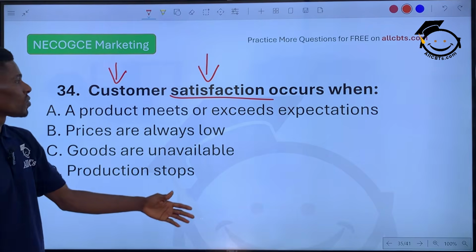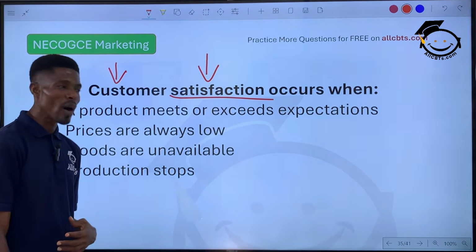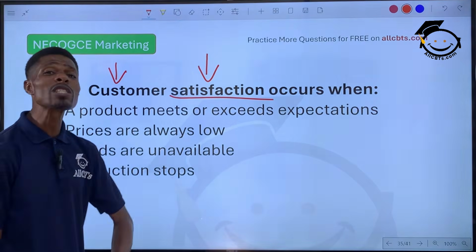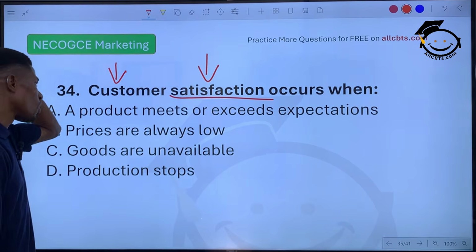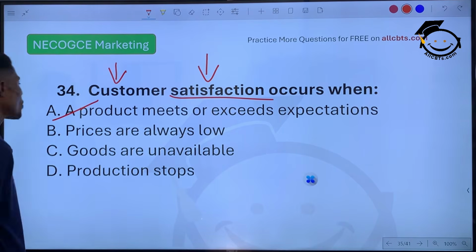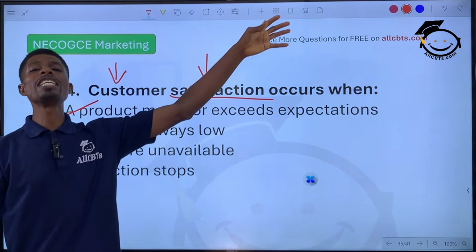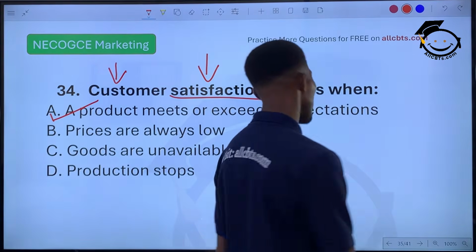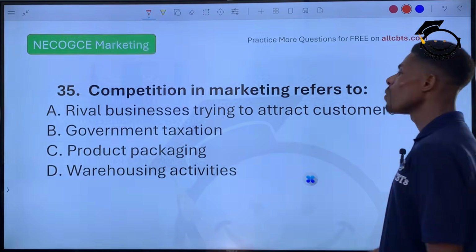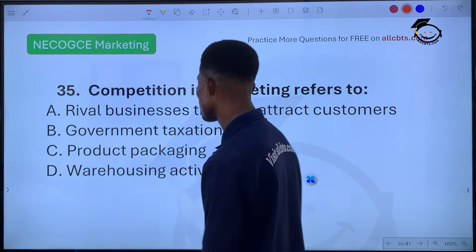When this happens, it means that customer's need has been met, or his expectation has even been exceeded. So the correct answer is option A. A product meets or goes beyond the expectation of the customer, and that means the customer will be highly satisfied and can always come back or even refer more people to buy your products.